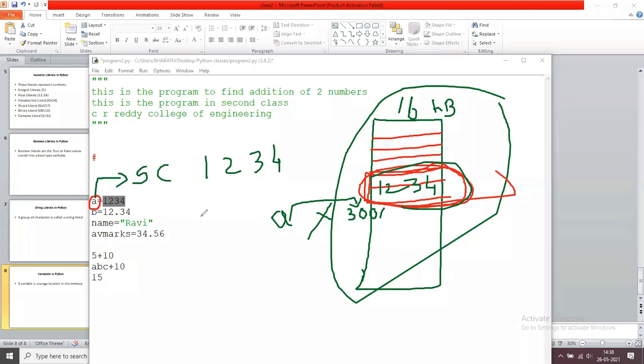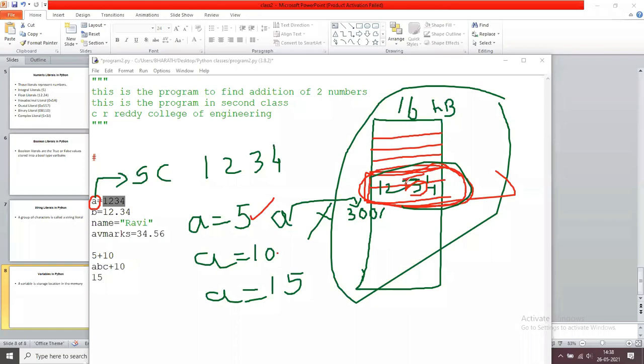Now a equals 5, a equals 10, a equals 15. What does it mean? a is a variable. In this, the first value is 5. After completion of this instruction, I change this value to 10.